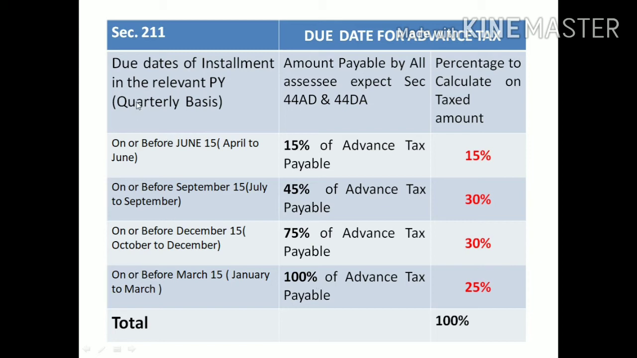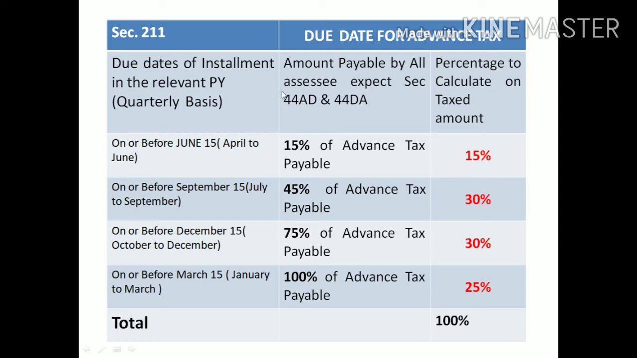So please observe. First column name: the due dates of installment in the relevant previous year. Very important: when you are paying the amount in the form of tax in the previous year, only then can we talk about advance tax. The next column heading is amount payable. Assessees under 44AD and 44ADA need to pay advance tax.